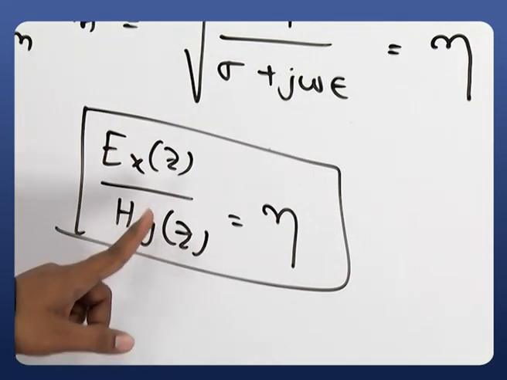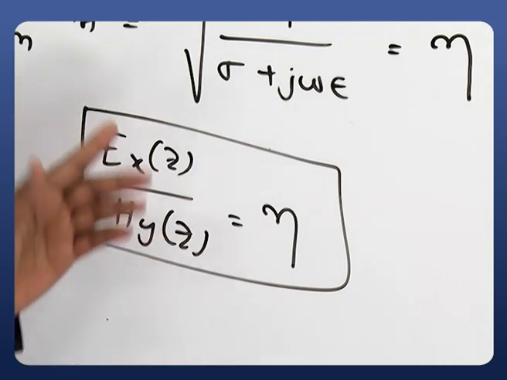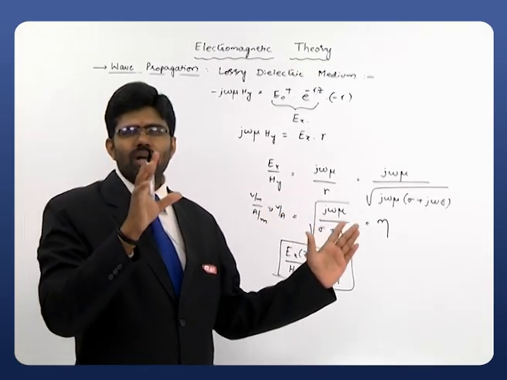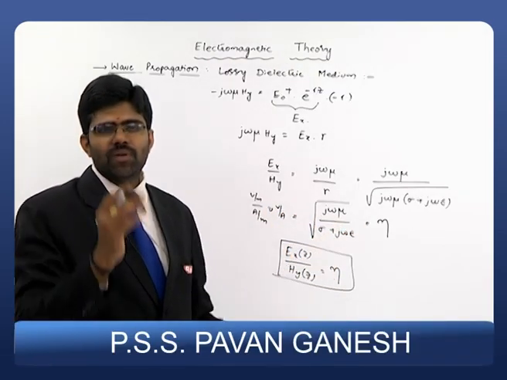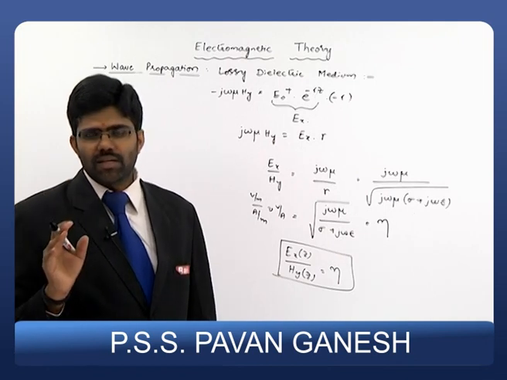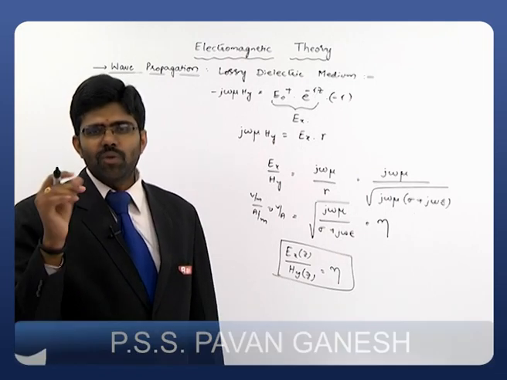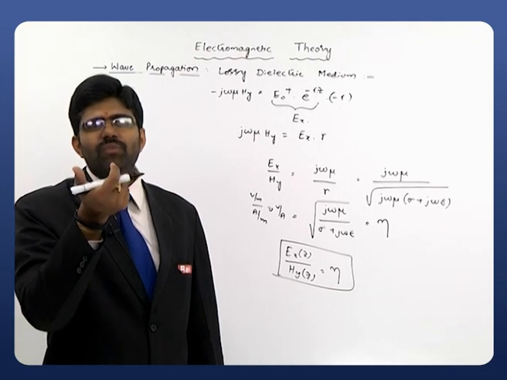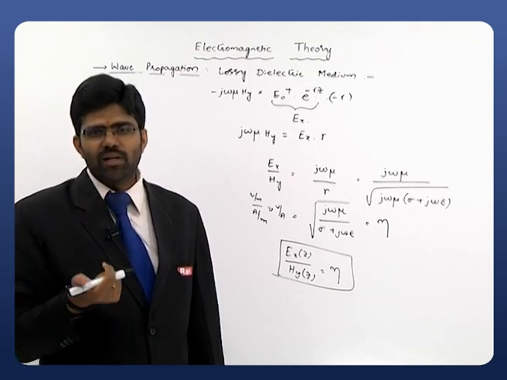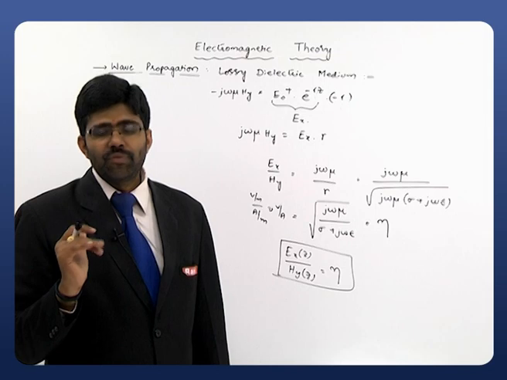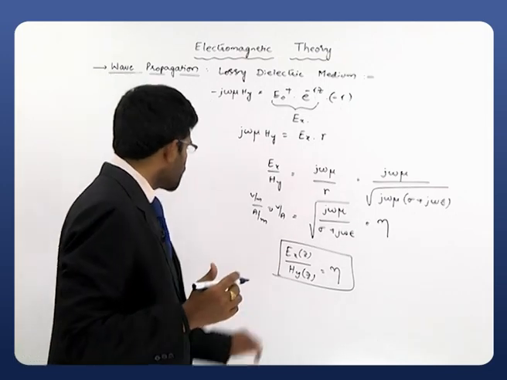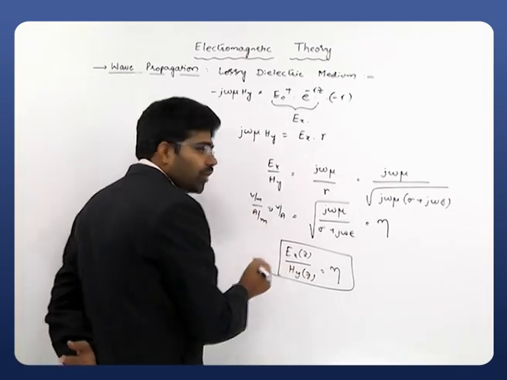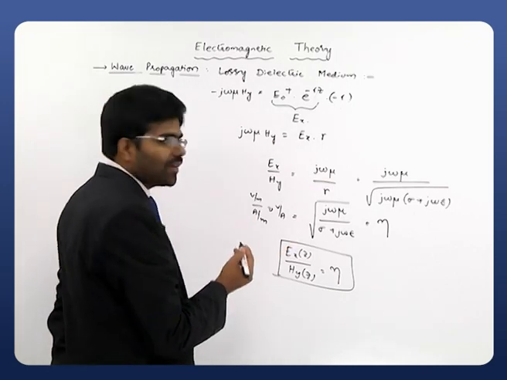You may think that the equations for Ex of Z and Hy of Z are the same in form, where what we have is E naught plus e power minus alpha Z cos omega t minus beta Z, right? Here what we have to do is add some other phase variation for the magnetic field also, for mathematical convenience. So I'll try to write down the equation of Hy. How to write it down? Ex of Z divided by eta.